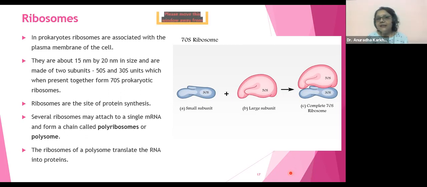So in the 80S case, what did I tell? It is 60 plus 40. Now again, they're going to share a larger portion, right? 20. Therefore, together we call it what? 80S ribosome. It is also going to be made up of rRNA and proteins. And I have given you the specifications also. 5S rRNA, 5.8S rRNA, 16S rRNA, 18S rRNA, 28S rRNA. We have seen how it was distributed, right?